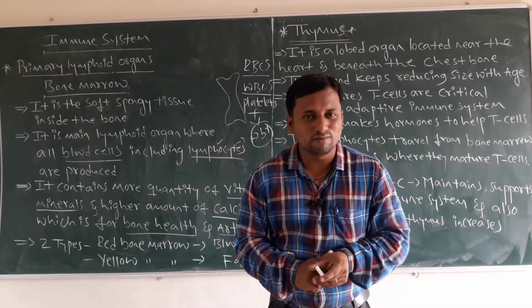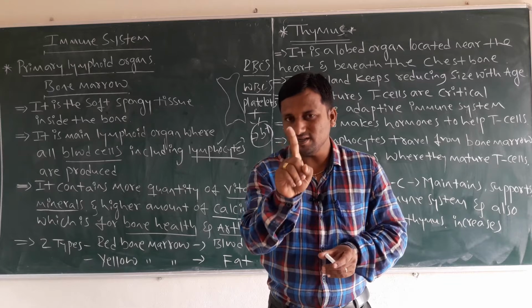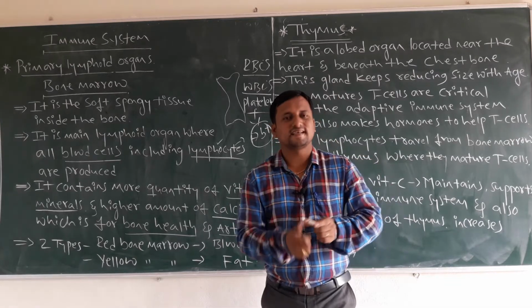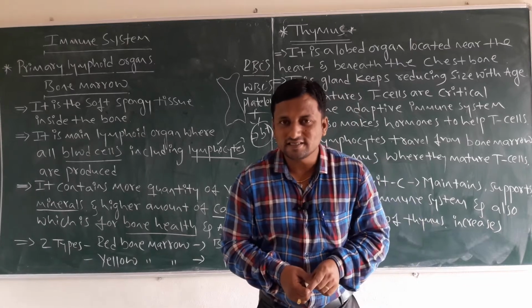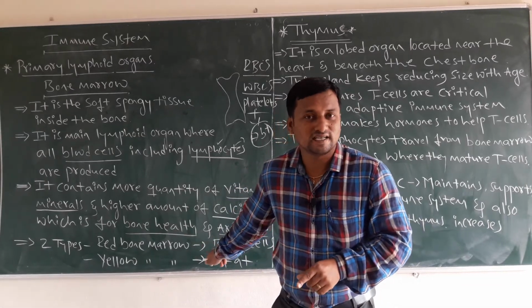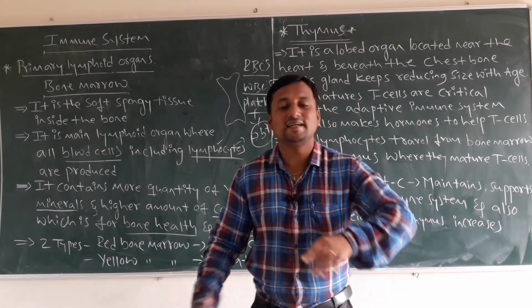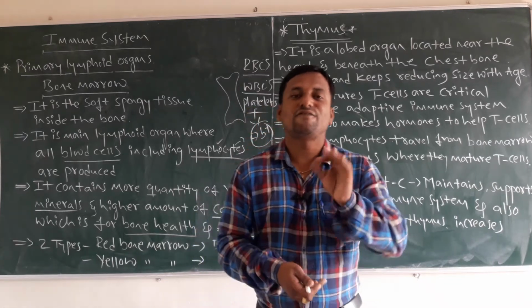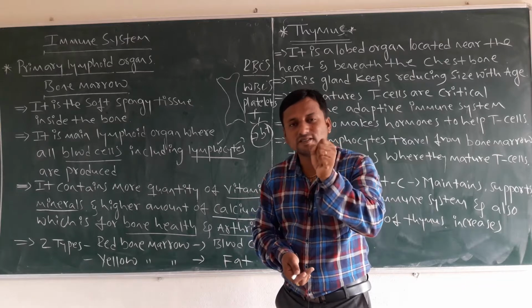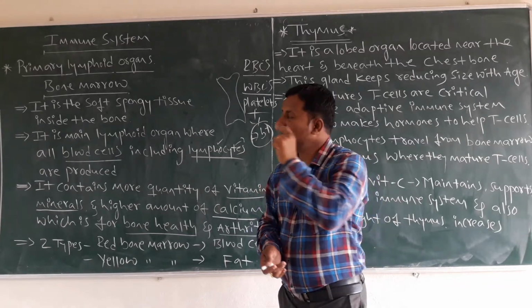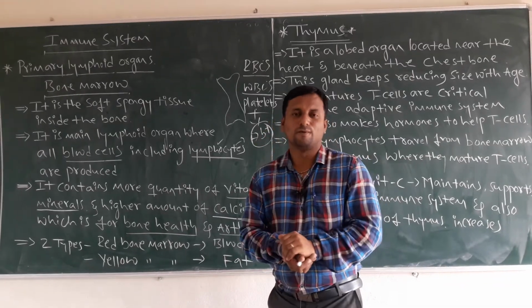How many types in bone marrow? Two types. First one, red bone marrow. Second one, yellow bone marrow. Red bone marrow contains, what is that? Blood cells, blood stem cells. And yellow bone marrow contains fat globules. Like these concepts, you must remember the importance and idea about the bone marrow.